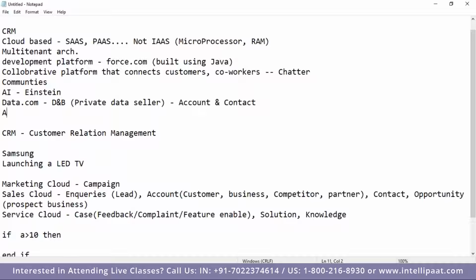Then AppExchange. That is for third-party apps. All the third-party apps you will get under AppExchange.